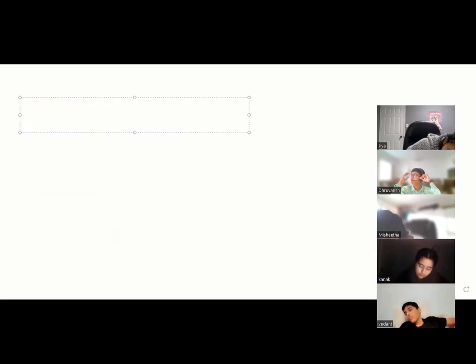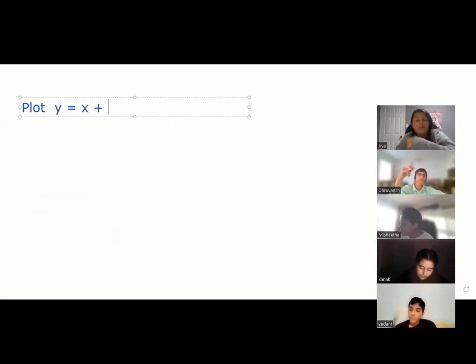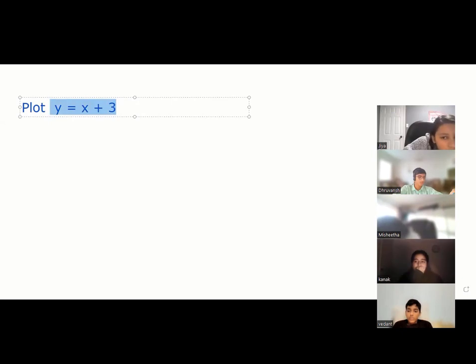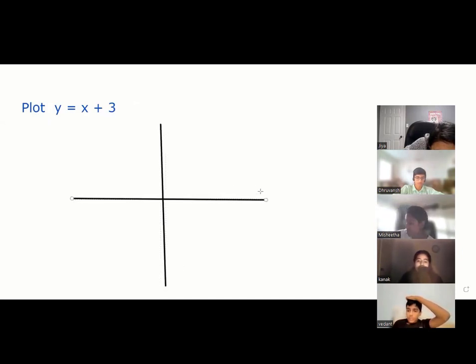So write down. Suppose you have to plot y equal to x plus 3. This is the equation of a line, okay, guys? You will learn more in higher grades. You have to plot y equal to x plus 3 on the coordinate plane. First of all, you draw the axes. Next you make a table, your own table. And the good thing is you can make any table.